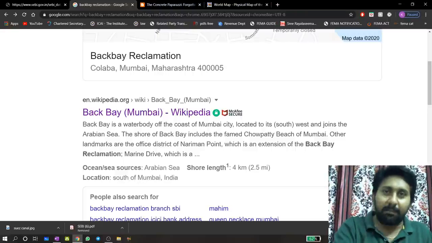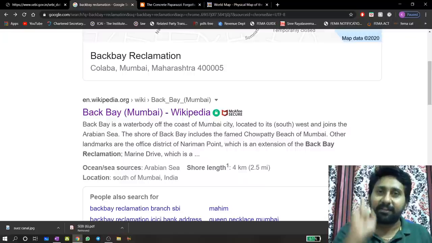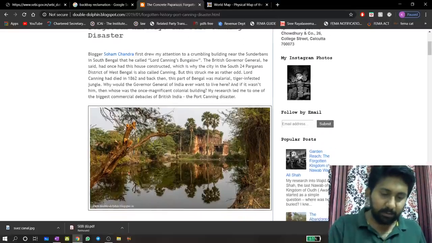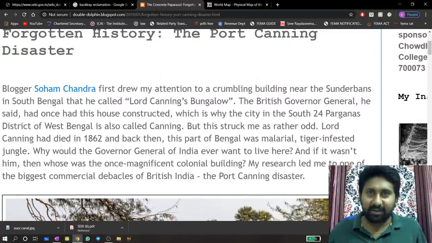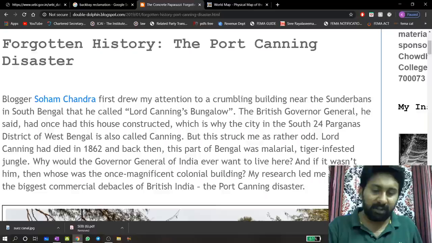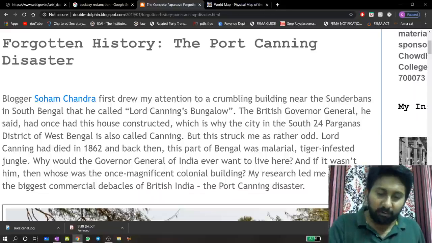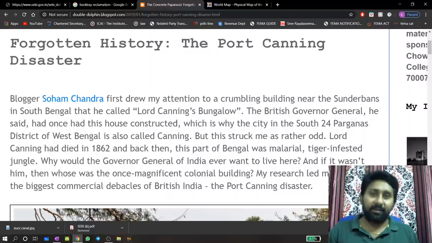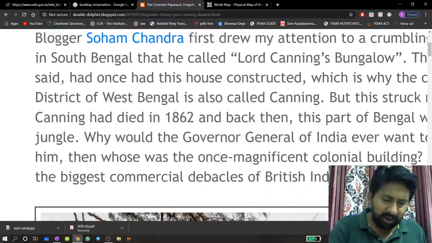Back Bay, the name is Back Bay. On that particular place, there used to be a company in the early 1800s called Back Bay Reclamation. That company's share is the first Indian traded share, and later there is another company called Port Canning. Port Canning also underwent a big disaster at that time, like the Vizag disaster now, like the Bhopal gas leak happened. But just don't read all the history behind Port Canning. Only what I want to tell is, yes, there is a concept called Port Canning company. It was named after Lord Canning. Lord Canning died in 1862.